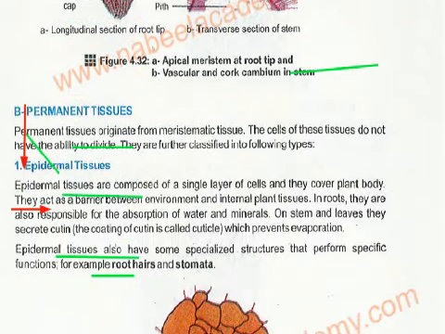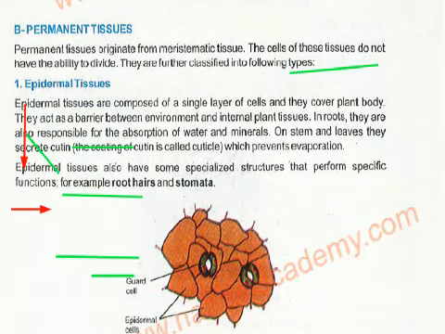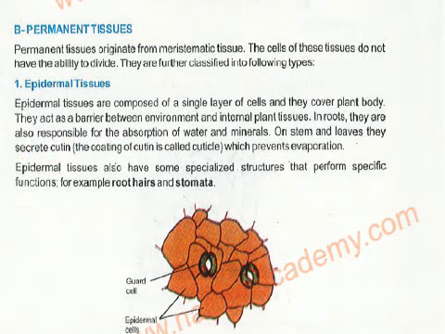So we are done with the simple tissues. Now we are coming towards the permanent tissues. The permanent tissues are those tissues which originate from the meristematic tissue. Actually, meristematic tissues give rise to the permanent tissues. They do not have the ability to divide. Meristematic tissues divide, but permanent tissues do not divide. They originate from meristematic tissues, and they cannot divide. These are two important points.